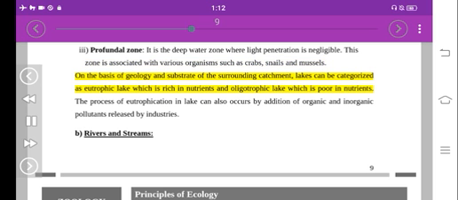On the basis of geology and substrate of the surrounding catchment, lakes can be categorized as eutrophic lake, which is rich in nutrients, and oligotrophic lake, which is poor in nutrients. The process of eutrophication in a lake can also occur by addition of organic and inorganic pollutants released by industries.